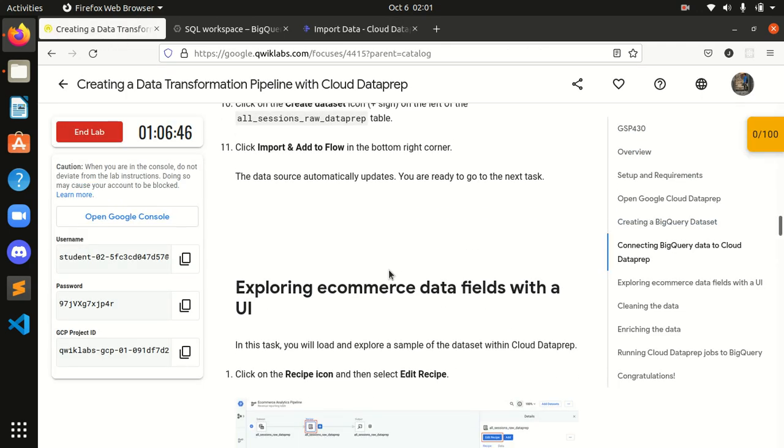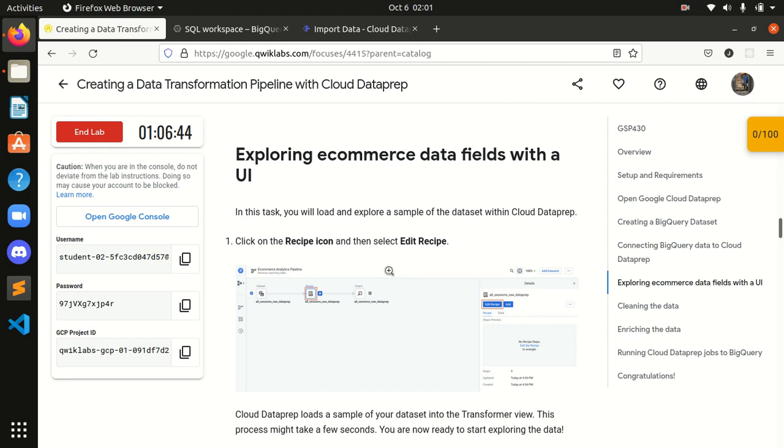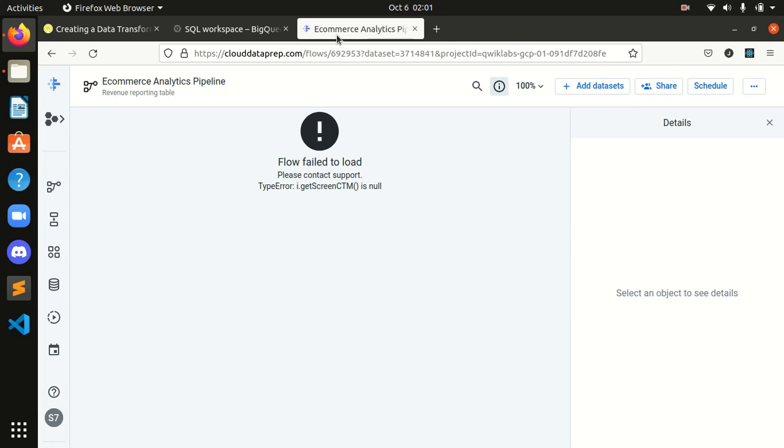What's after that? Exploring ecommerce data fields with UI. Click on the recipe icon and then select edit recipe. It failed to load, so I will load it again.